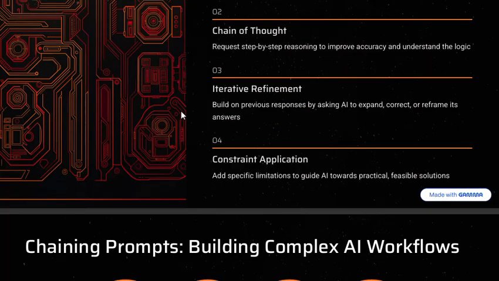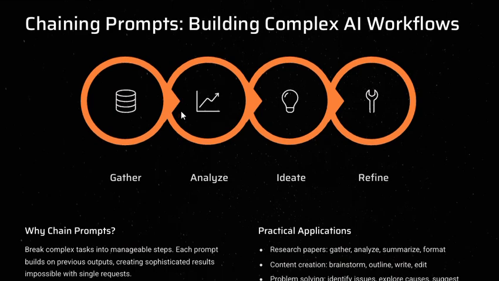Ladies and gentlemen, when you learn about chaining prompts, that is building complex AI workflows, you will know: gather, analyze, ideate, and refine. These are the procedures. These are the important parameters, the important aspects on which we can get the best output.